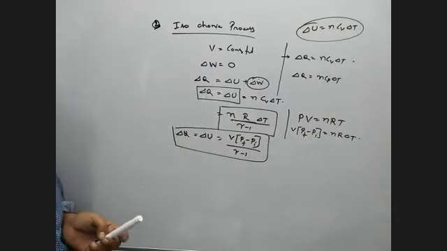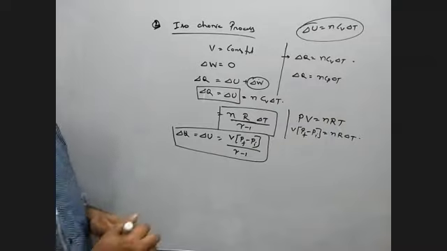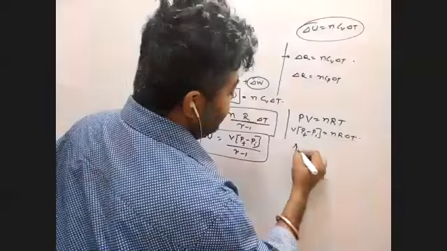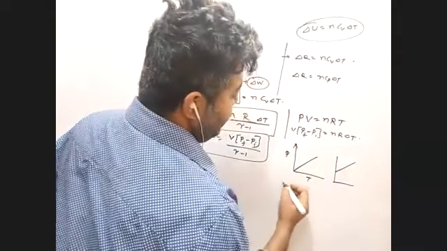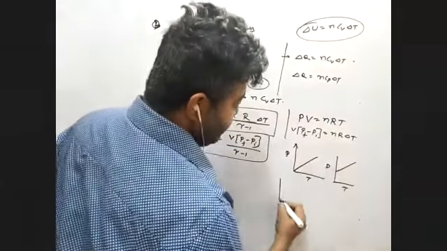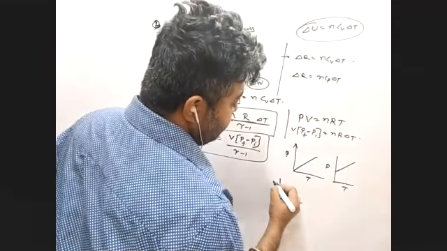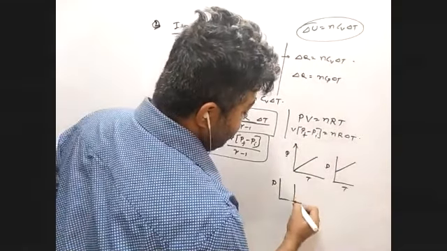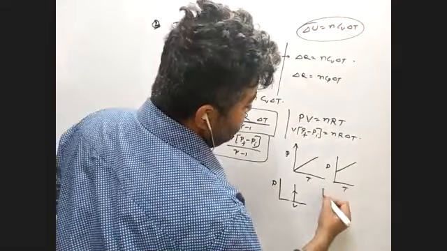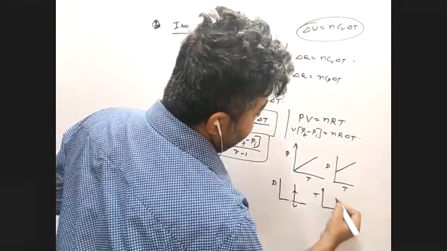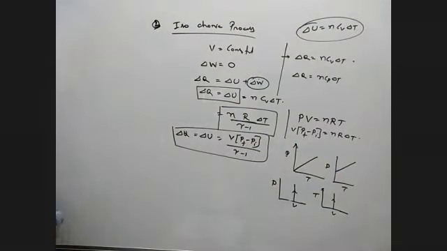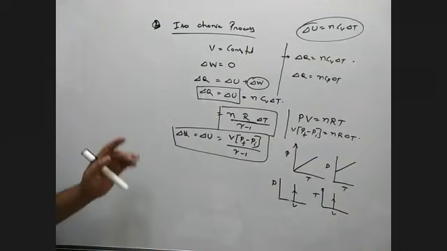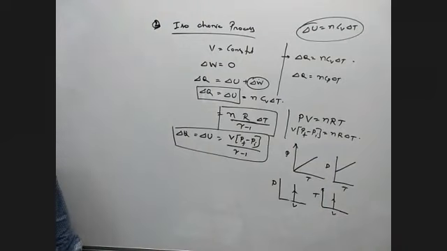And graphically, you know, the pressure and temperature graph is a straight line, sometimes starting from here. The pressure and volume graph, you can write in that way. The temperature and volume graph, volume is constant. These all are the isochoric process. Is it clear? Yes, sir.